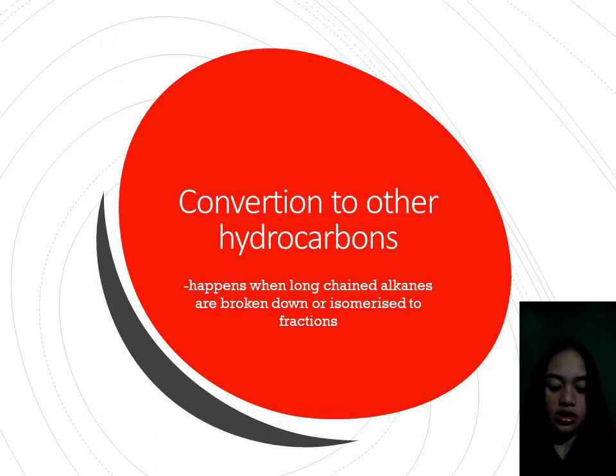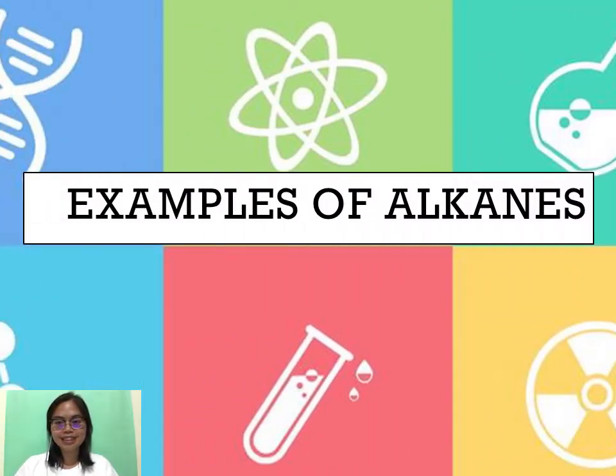Here, long-chain alkanes are often broken down in the process of cracking or isomerized to better selling fractions. I will now be talking about the examples of alkanes and their applications.